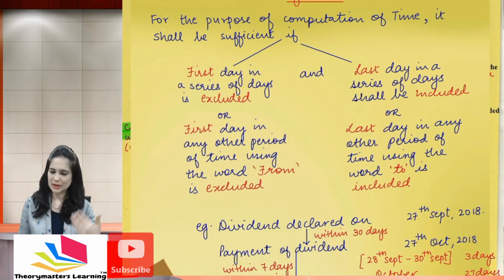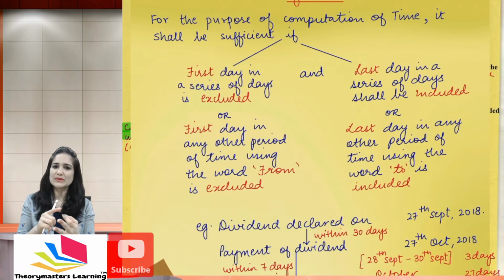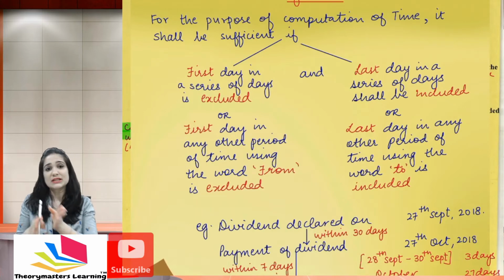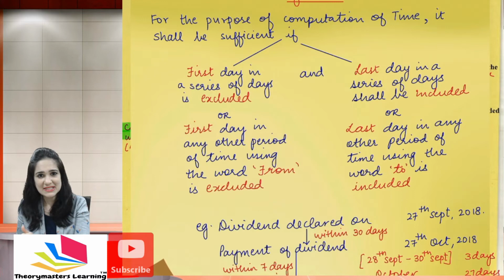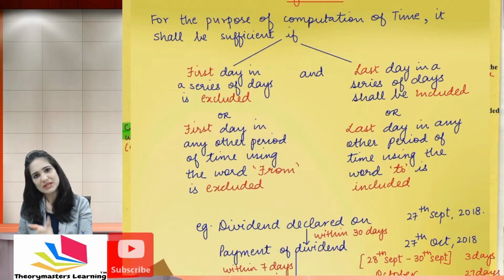We exclude the first day and then start counting. Let's say we need to count up to 30 days. The 30th day, that is the last day, will have to be included. So you may be given a series of days or the word 'to'; whatever it is in the question, you will include the last day.